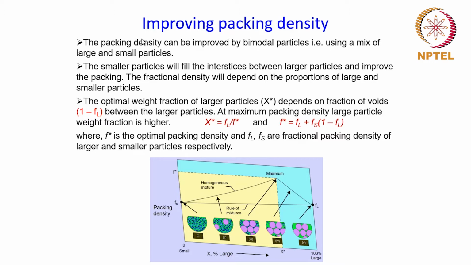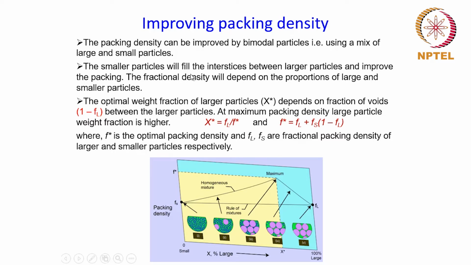Okay. So let us discuss that in a little more detail, as to why that happens and what is the mechanism behind that. When you have a mix of two different dominant sizes of particles, one of which is bigger than the other, the smaller particles will fill the voids between the larger particles and improve the packing.